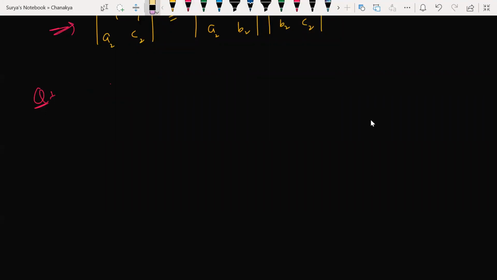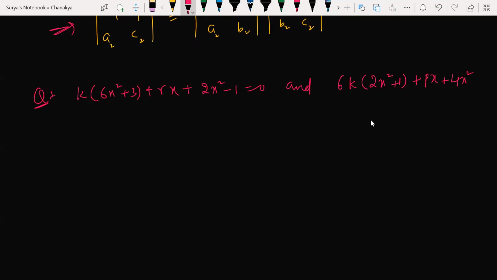6k into (6x square plus 3 plus rx) plus (2x square minus 1) is equal to 0, and 6k into (2x square plus 1) plus px plus (4x square minus 1) is equal to 0 have both roots in common, then 2r minus p is equal to dash.